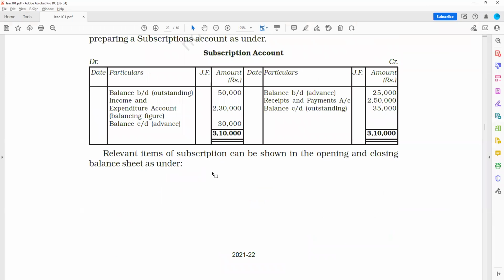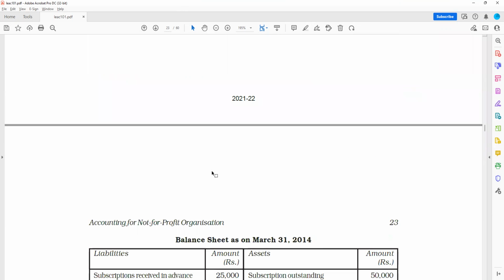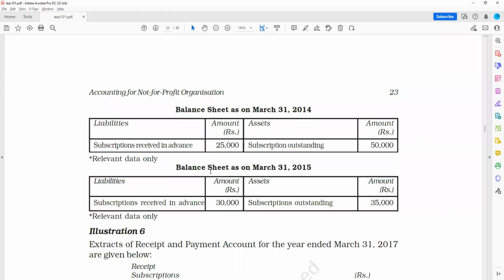Please try to do the illustrations yourself. If you have any doubt, in any question, be it from NCERT or any other book, just forward me the scanned question on the mail ID, or in the comment section if possible. I would appreciate it if you forward it on the mail ID so that I get to see it properly.